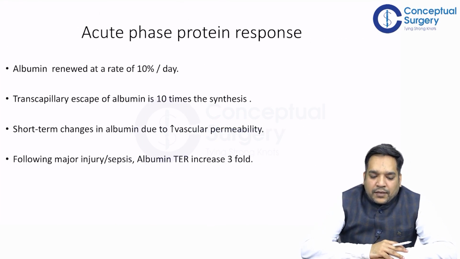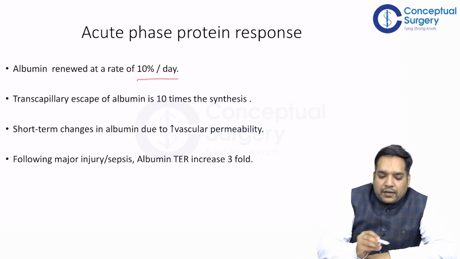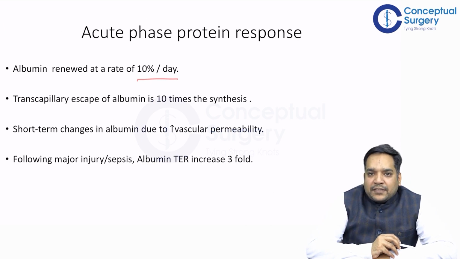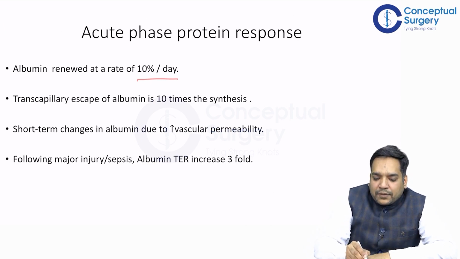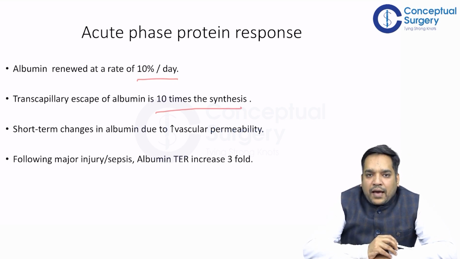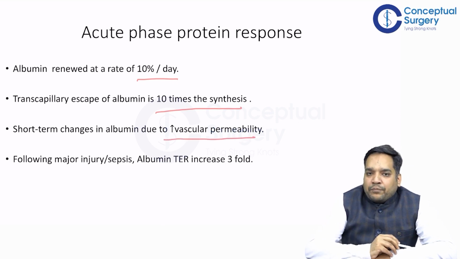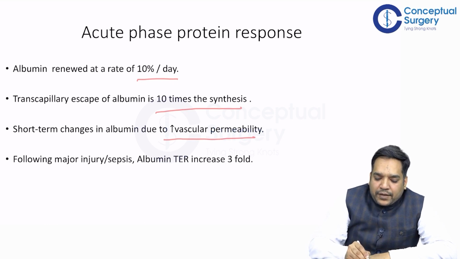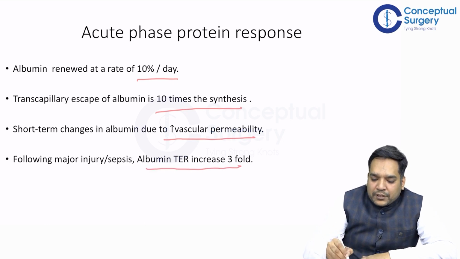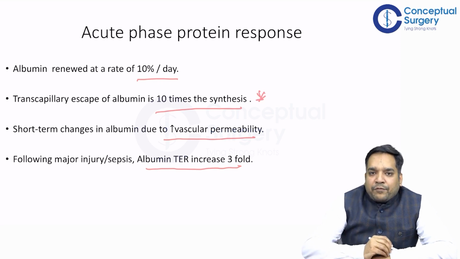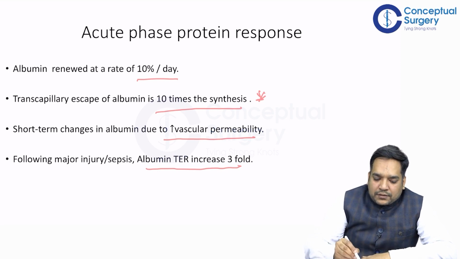It is important to know that albumin gets renewed at the rate of 10% per day, and the transcapillary escape rate, that is TER, of albumin is 10 times the synthesis. This is a very important point. Short-term changes in albumin concentration are due to the increase in vascular permeability. And following major injury or sepsis, albumin escape increases by 3-fold. So remember these 3 points. Normally, the escape of albumin is 10 times the synthesis, and in case of major injury or sepsis, this escape increases by 3-fold.